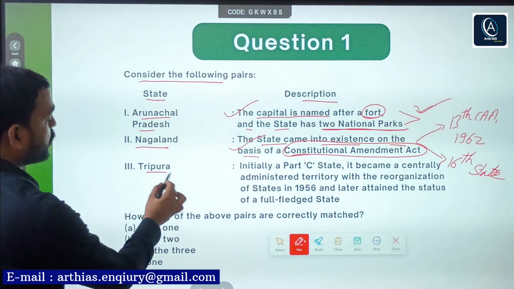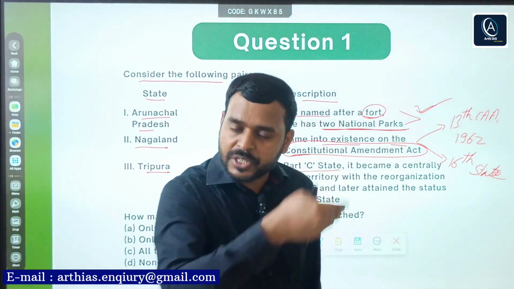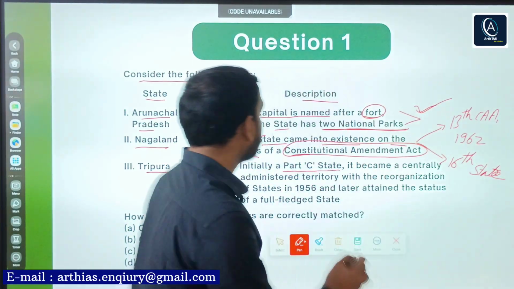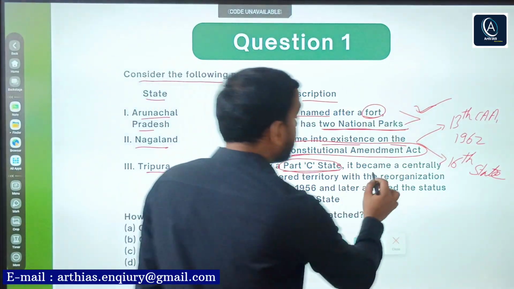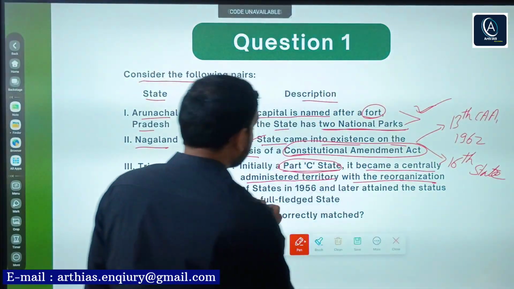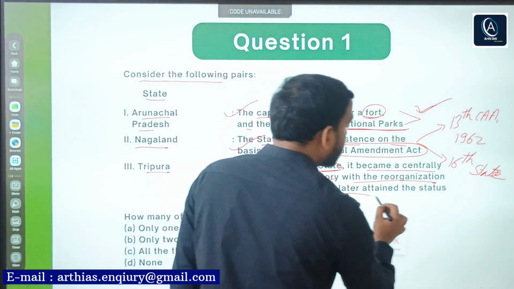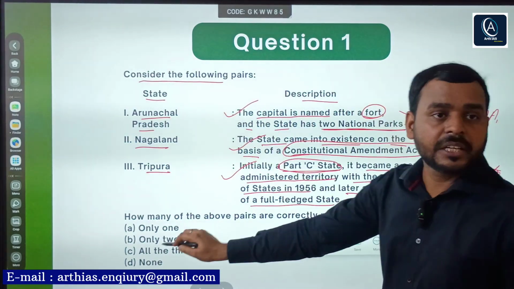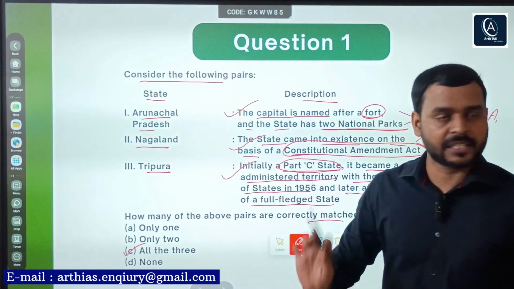Now third, Tripura: initially a Part C state. After independence, states were categorized into certain categories, Part A, B, C, D, and Tripura was initially a Part C state. Then it became a centrally administered territory, meaning a union territory, with the States Reorganisation Act 1956. Later it attained the status of a full-fledged state. This is also correct. So you can clearly see all three are correctly matched. Go for option C. C is the right answer.